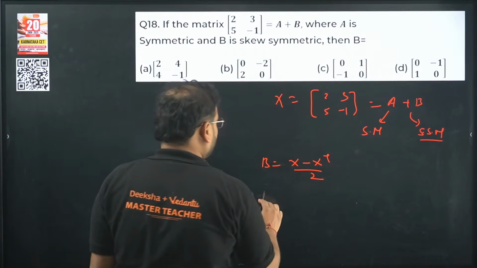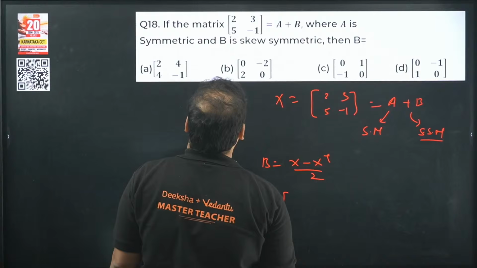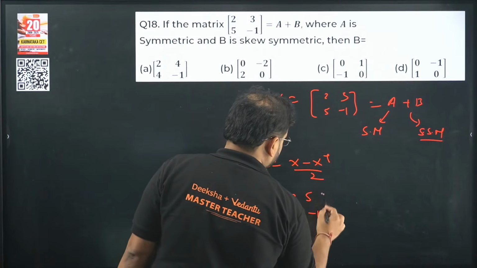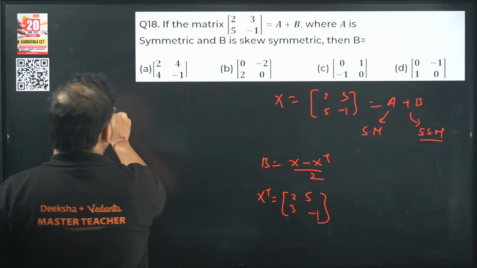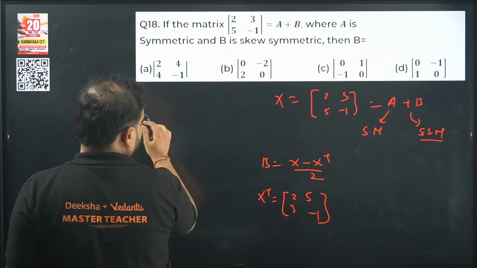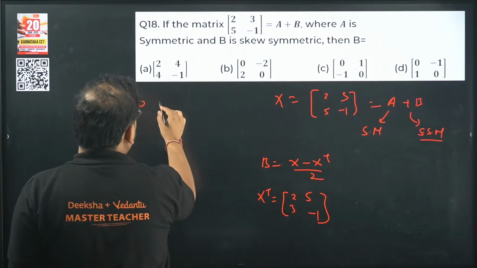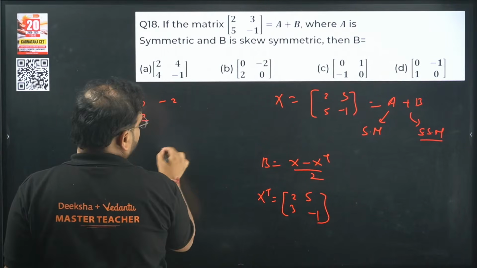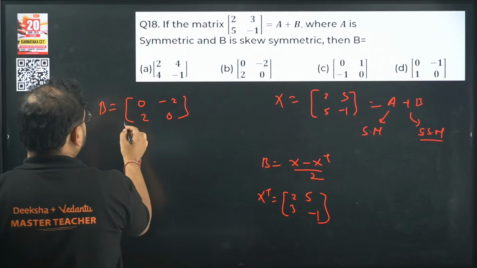So find the X transpose. This will be what? [[2, 5], [3, -1]]... 2, 5 here, 3, minus 1 here. Now the difference of these two. So I'll have B over here. Difference you take. 2 minus 2 will be 0. 3 minus 5 will be what? Minus 2. 5 minus 3 will be what? 2. And this will be again 0. This is my B divided by 2.